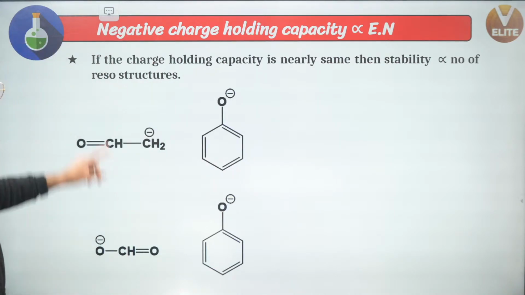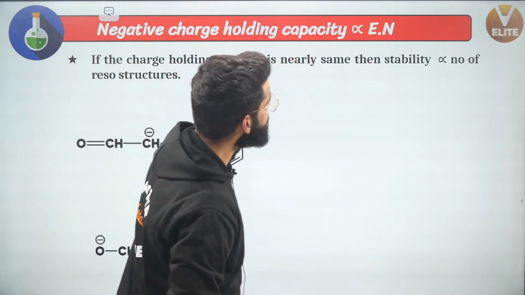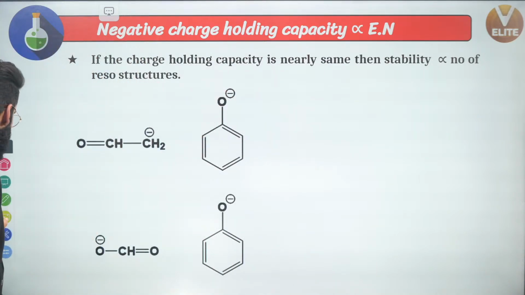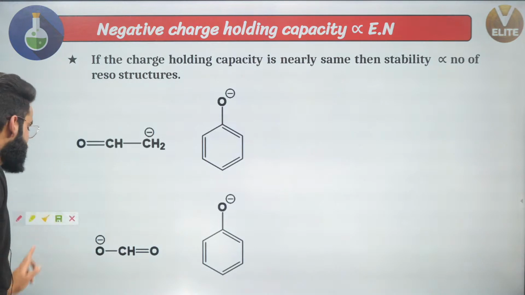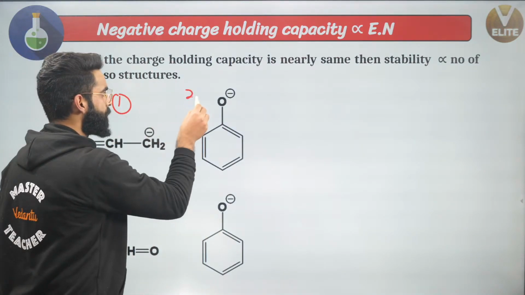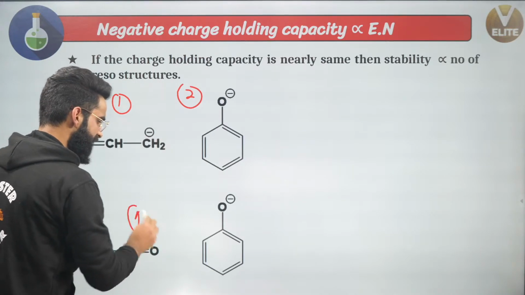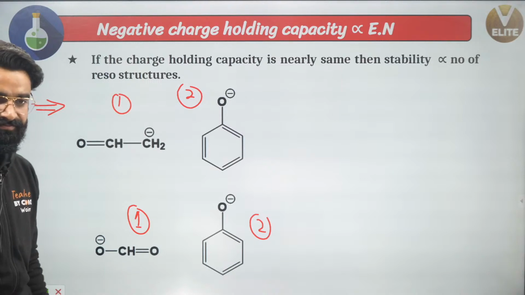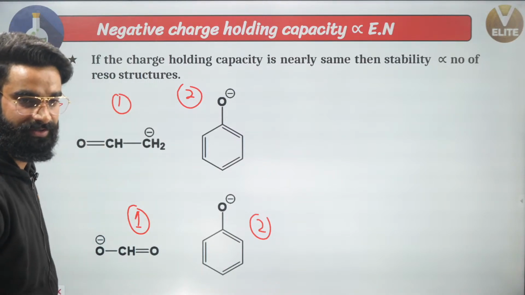See, guys, if the charge holding capacity is nearly the same, then the stability is directly proportional to the number of resonating structures. This is something which I told you. Now, let's try to compare the stability of the charges in these two, then in these two. Let me call this 1, let me call this 2. Similarly, let me call this 1, let me call this 2. Let's try to do the first question. Can you let me know the answer of the first question? What do you think?